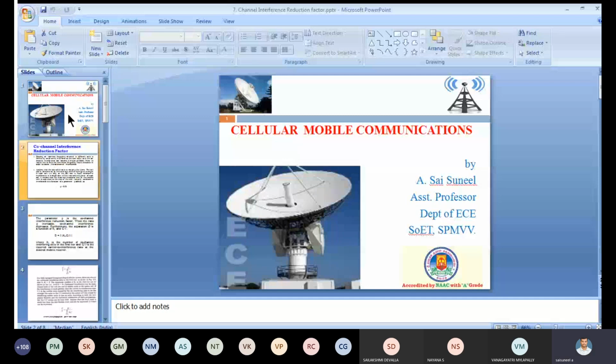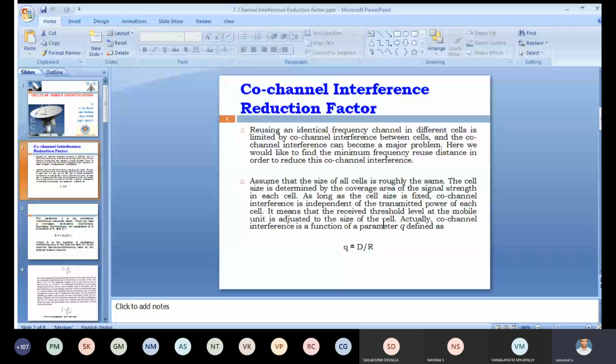Co-channel is, by technical definition, reusing an identical frequency channel in different cells. The interference between these two cells is called co-channel interference. How do we overcome this co-channel interference? There is one reduction parameter: small q is equal to D by R. The co-channel reduction factor Q equals D by R.